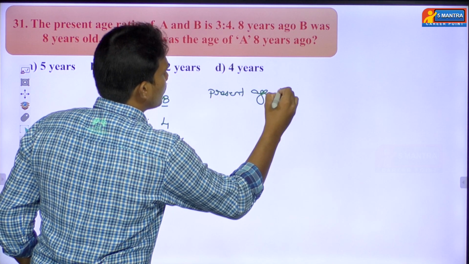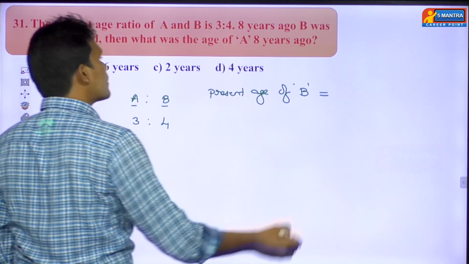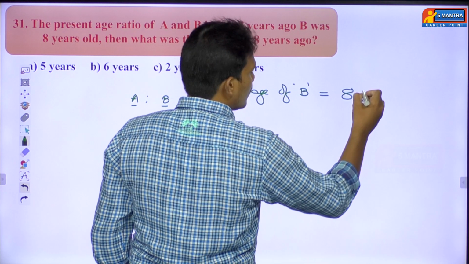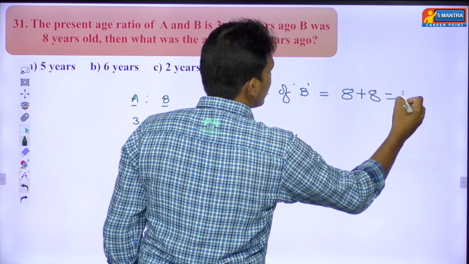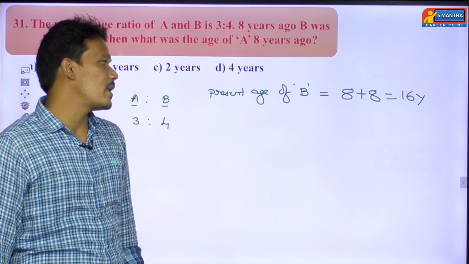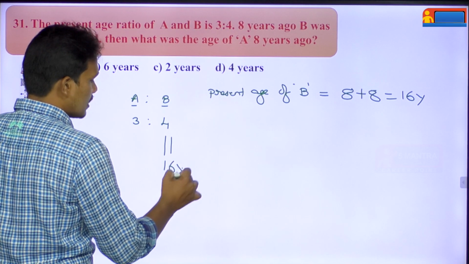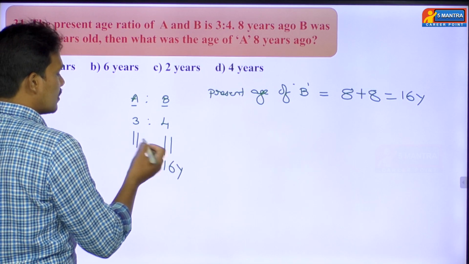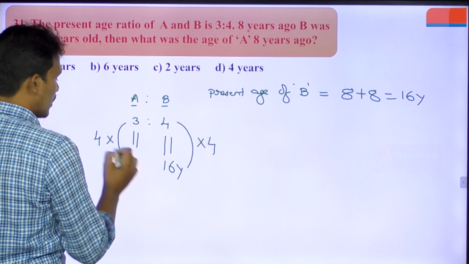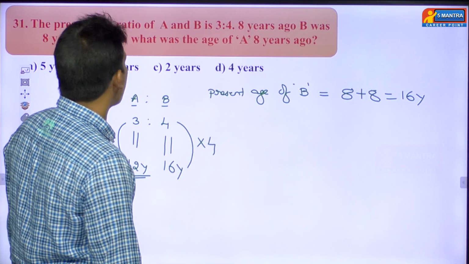So now we are going to find the present age of B. 8 years ago, the age of B is 8 years. Then for the present age, just add 8. So 8 plus 8 will become 16 years. Here we found the present age of B equal to 16 years. Means directly you can equate these 4 parts value equal to 16 years. Then you can find these 3 parts value. So 4 how many times? 4 4s are 16. In the same way, 3 into 4, 3 4s are 12 years. 3 parts value equals 12 years.